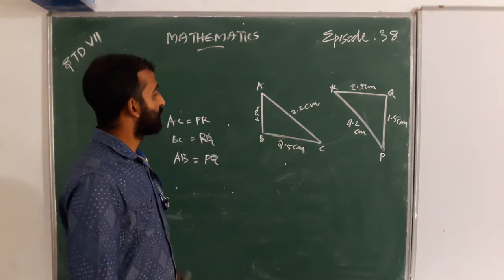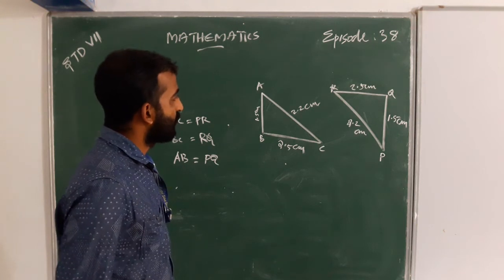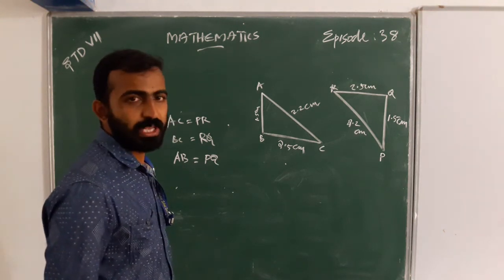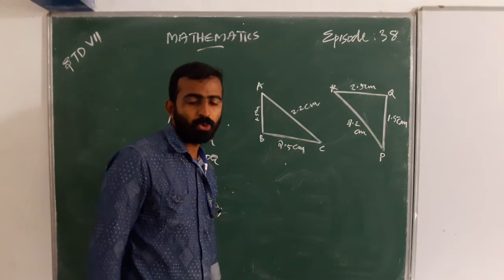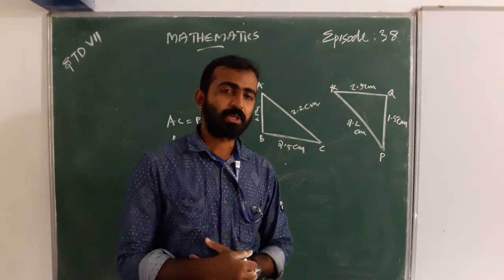And BC is 2.5, and QR is the same length. So these are congruent triangles by the SSS congruence criteria.